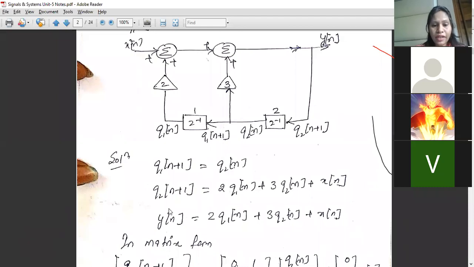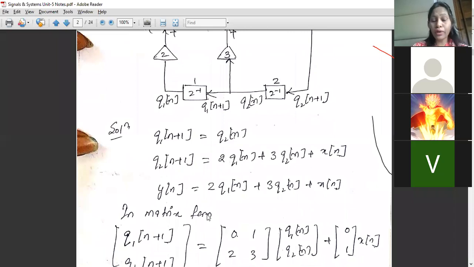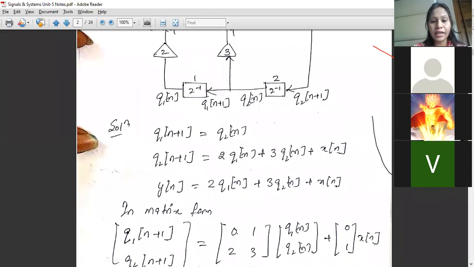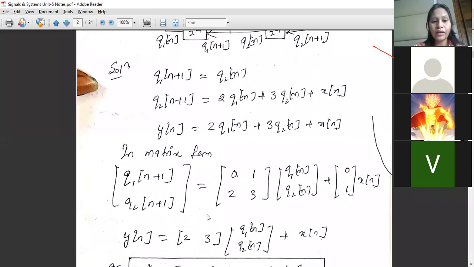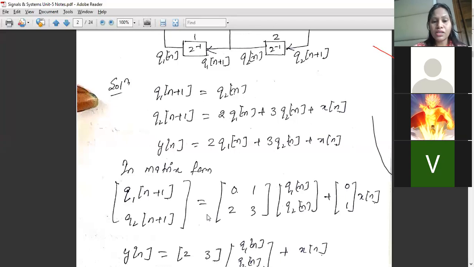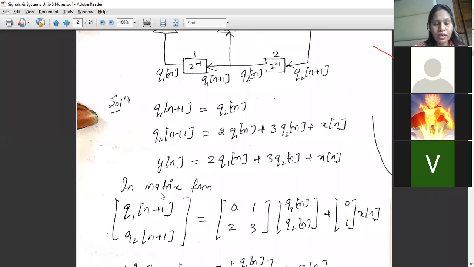So here we have written our expressions. Now we need to write them in matrix form. The important thing to note is that state space representation is always represented in matrix form. So here we can write Q1[n+1] as the first cell of the matrix, and Q2[n+1] is the other cell. So from here we can write it as Q1[n+1], Q2[n+1].